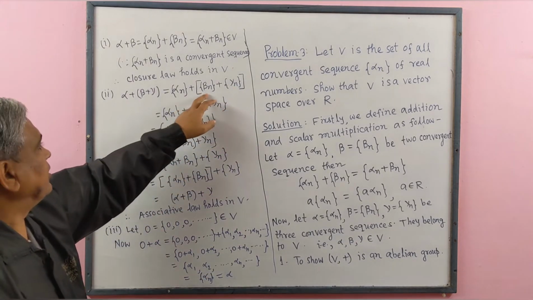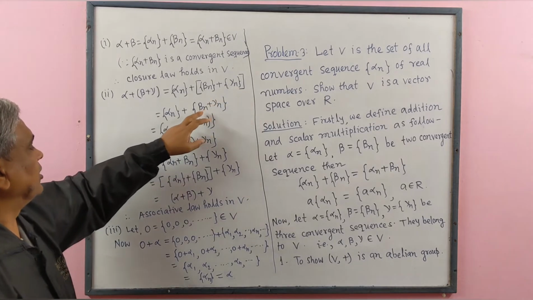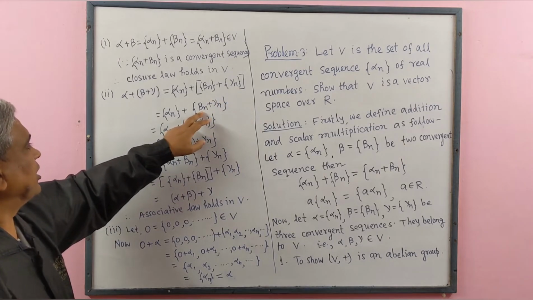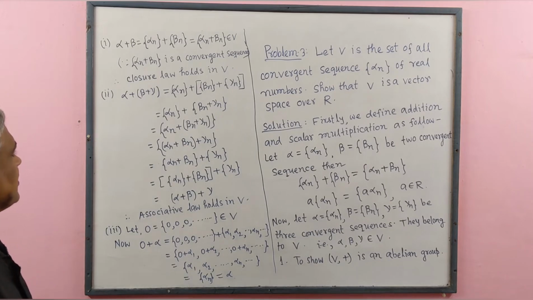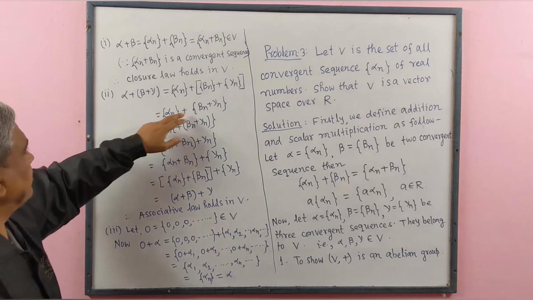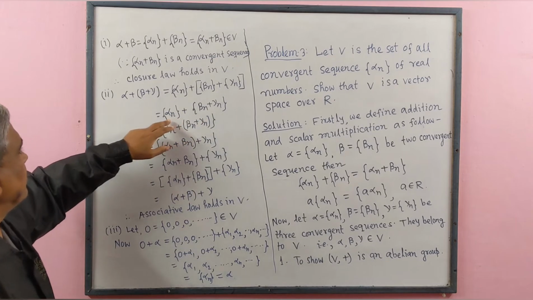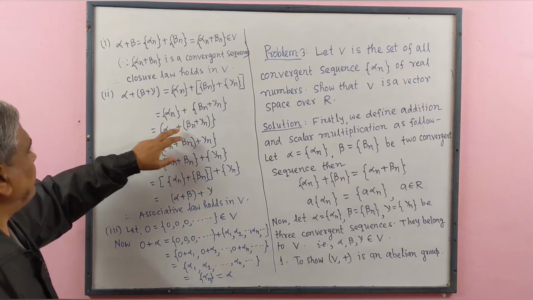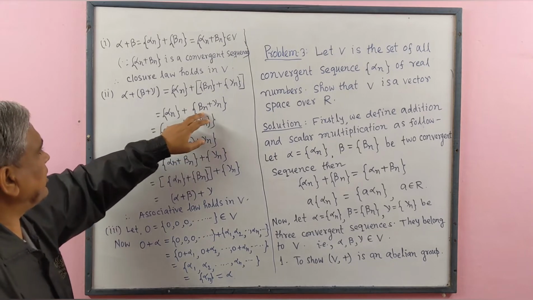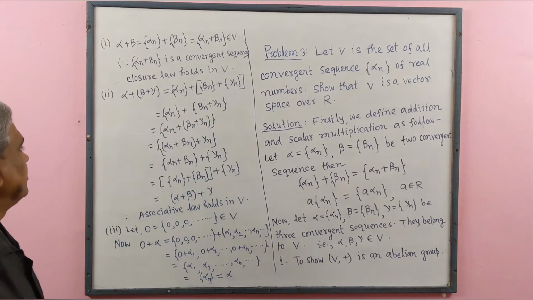Firstly, we add these two sequences, which is a sequence whose generalized term is beta n plus gamma n. Now we add two sequences. We get generalized term alpha n plus under bracket beta n plus gamma n.